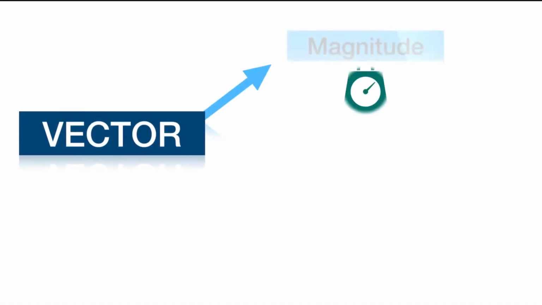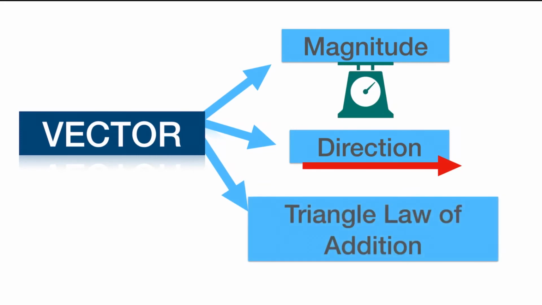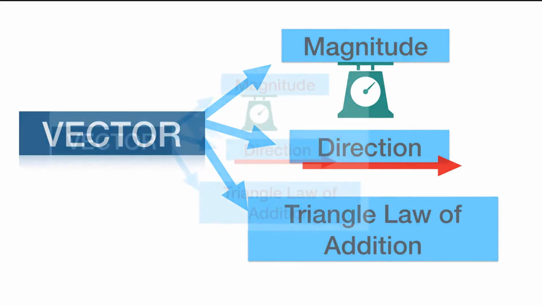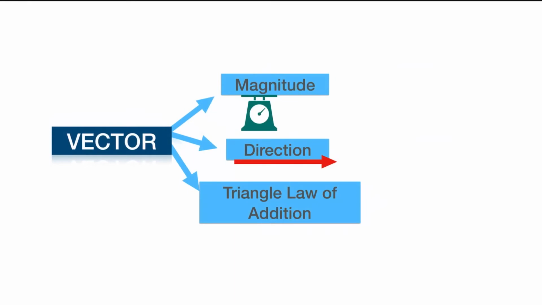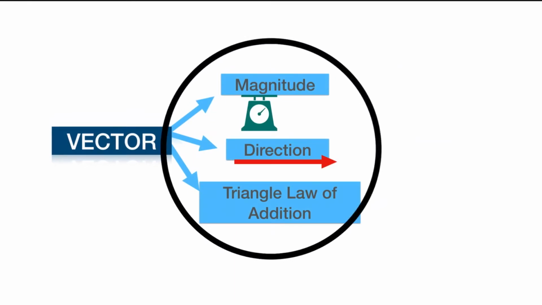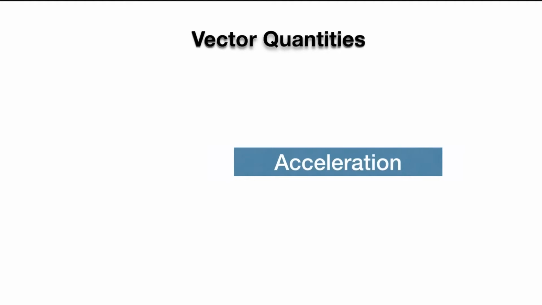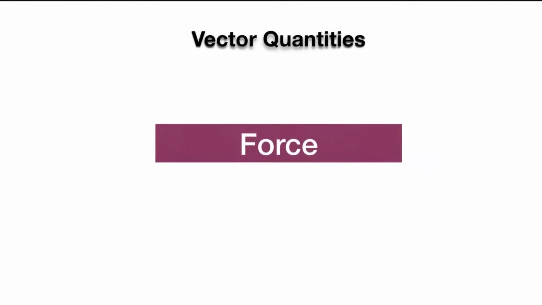A vector has magnitude, direction, and follows the triangle law of addition. The physical quantities which have both magnitude and direction and follow the triangle law of addition are known as vector quantities. Quantities like displacement, velocity, acceleration, force, torque, etc.